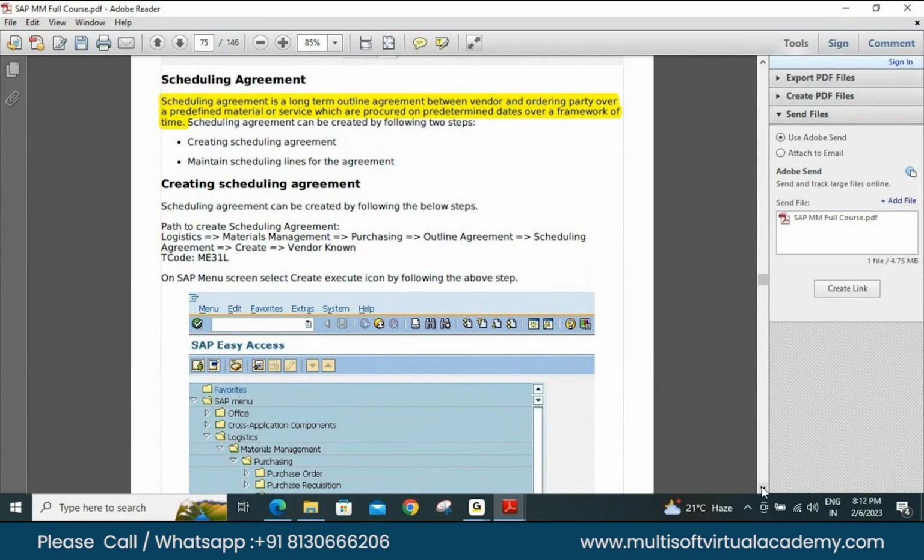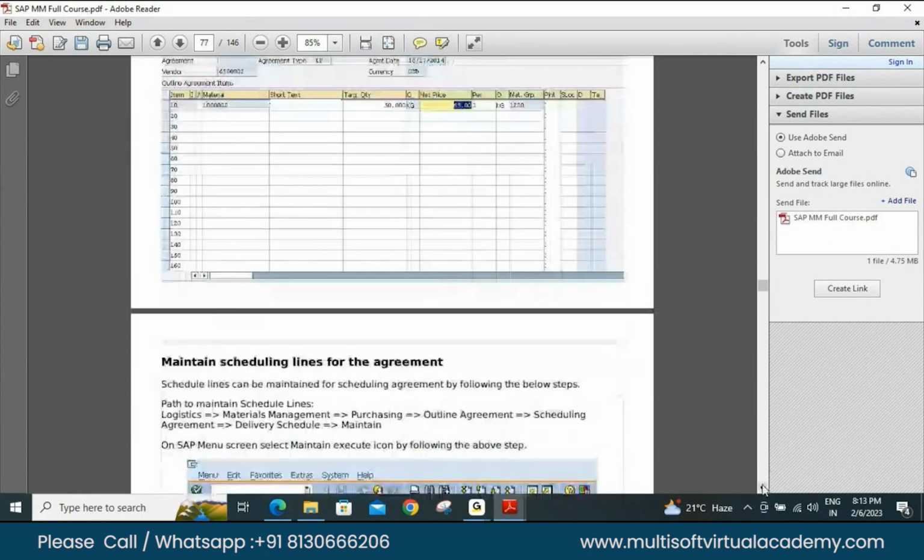Whatever the timeline you have specified, in that timeline you just want to procure it on predefined dates. So that is a part of what will become a scheduling agreement. So what is the T code for that? ME31F. Now what are schedule lines?